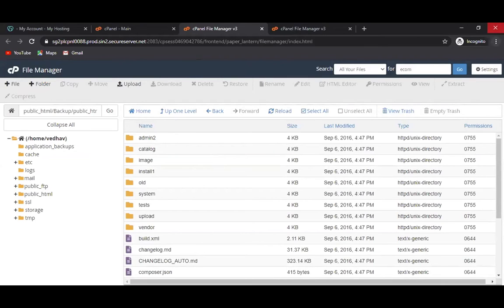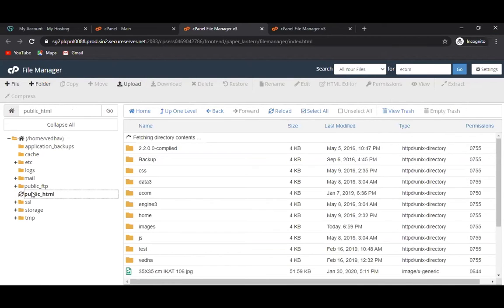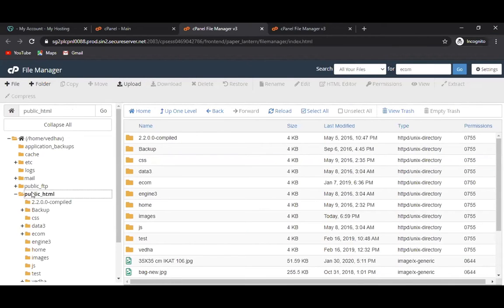Now go to the public_html here, on the left side, application backup. Yes, open public_html. Just treat it as if it is your C drive, D drive, laptop storage. Double click there or open the plus sign. And this is your ecom.